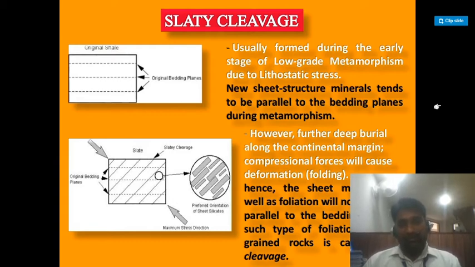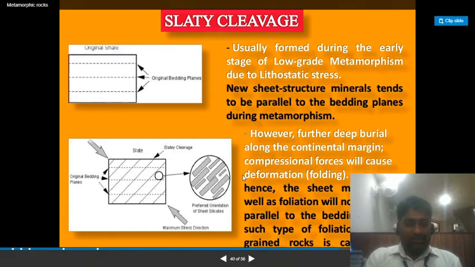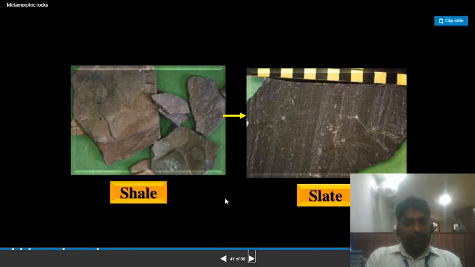However, with further deep burial along the continental margin, compressional forces will cause deformation and folding. Hence the sheet minerals as well as foliation will no longer be parallel to the bedding plane. Such foliation in fine grained rocks is called slaty cleavage. You can see all these things in the figure also. So this is shale, you can see the picture of shale, and this is slate.